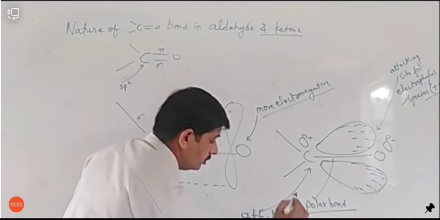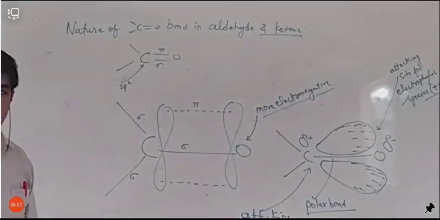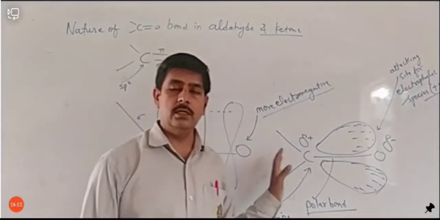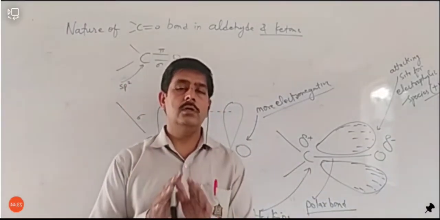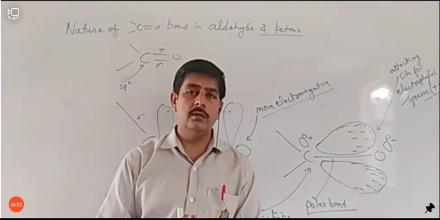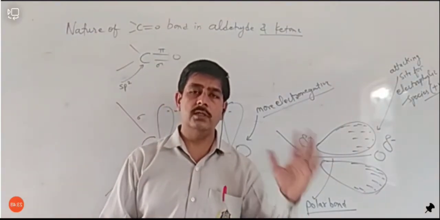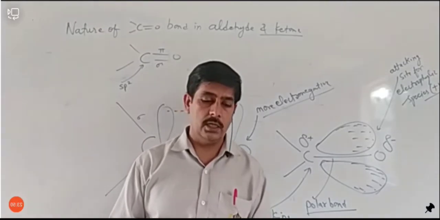Okay, nucleophilic attacking species. So I think this idea is clear to you, कि how the carbonyl group is present and how there is a differentiation of charge in carbonyl group.